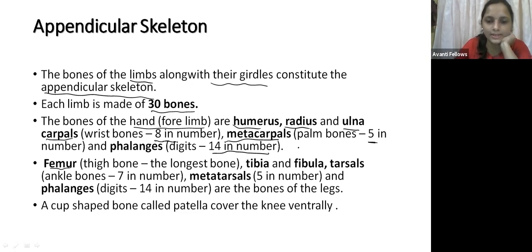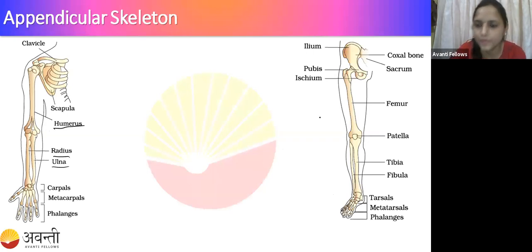You can see that, right? So femur and tibia, femur, tibia and fibula. Here in the leg you can see the femur, right? This is the longest bone in the human body. So femur. Here you can see the tibia and the fibula.